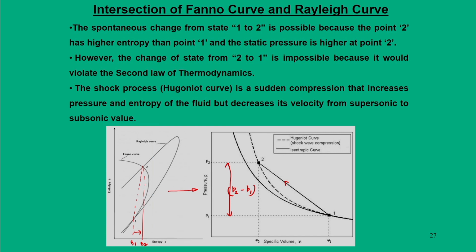Velocity will drop and the Mach number becomes subsonic. Finally, there is a decrease in the specific volume. So, this is the link between the Fanno curve and the Rayleigh curve, and subsequently we brought the Hugoniot curve into the picture. The intersection of the Fanno curve and the Rayleigh curve gives possible thermodynamic states that follow the Hugoniot equation or Hugoniot curve.